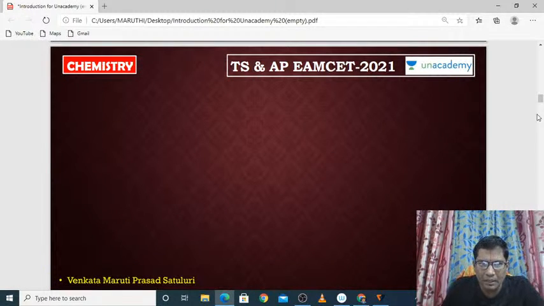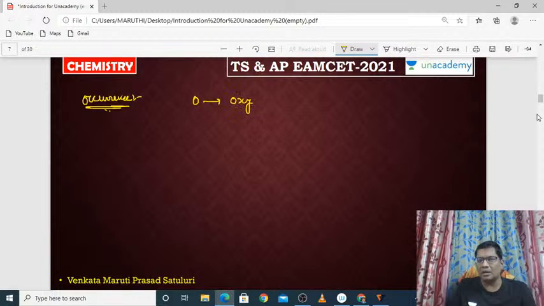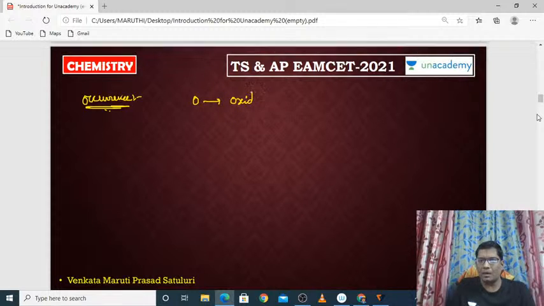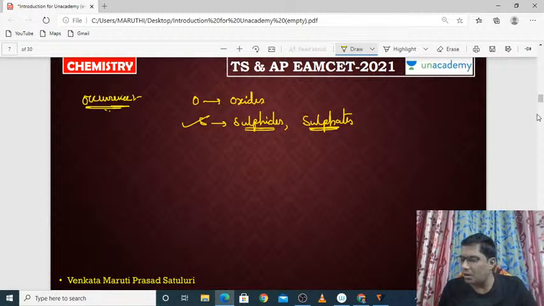Okay, right. So what about the occurrence or abundance of all these 6A group elements? Let us discuss. Generally, oxygen occurs as oxides, and sulfur can occur as either sulfides or sulfates. So the abundance of sulfur can be in sulfides or sulfates.